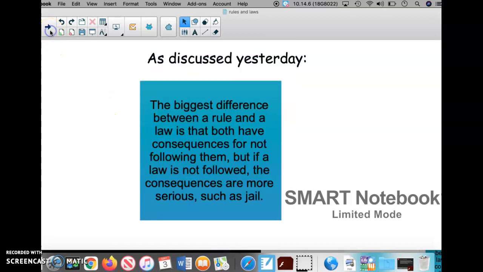Boys and girls, now we know the biggest difference between a rule and a law is that both have consequences for not following them. But if a law is not followed, the consequences are more serious, such as jail. Again, that's for the whole community. If you break a rule in school, you'll just get in trouble with your teacher or the principal. But if you break a real law, you can have serious consequences, okay? Like going to jail or paying a ticket or a fine.